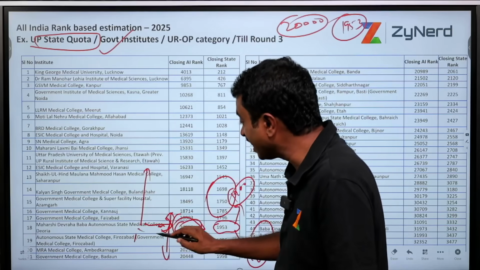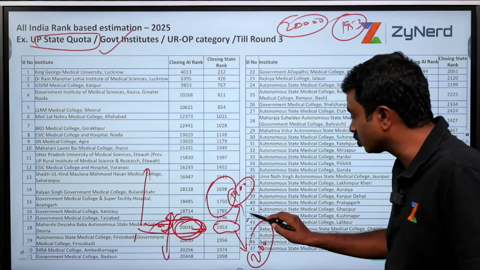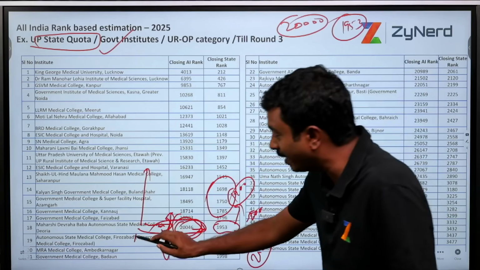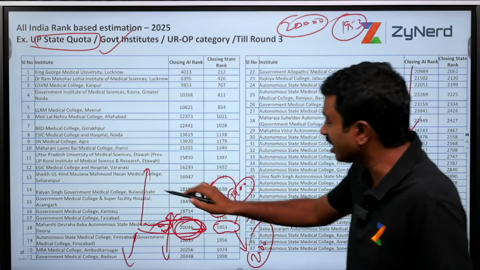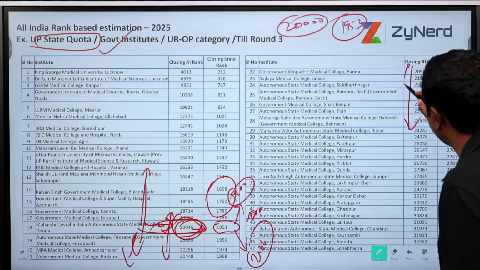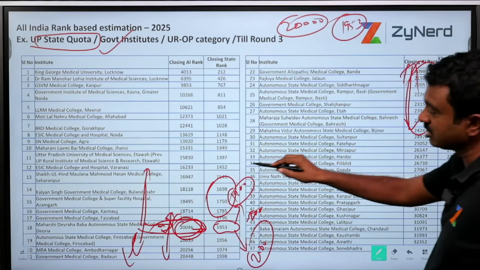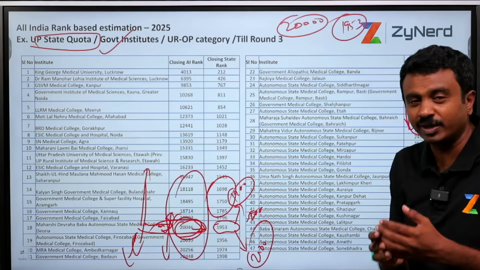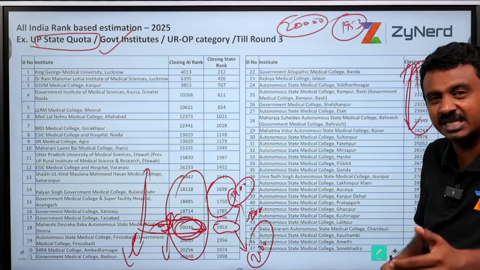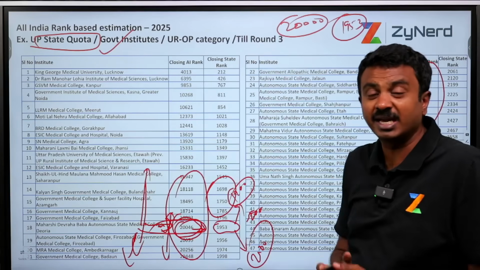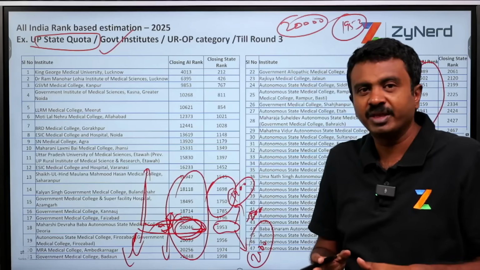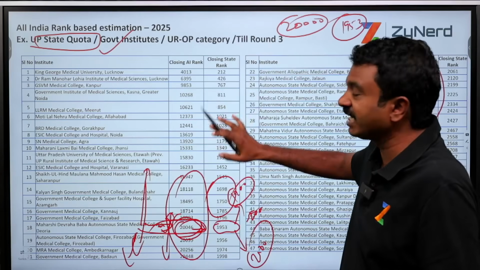And in case I don't get it, my rank becomes 2,000 this year, 2,100 this year, I need a backup, right? So I'll have another 10 institutes or so. These are my favorable, most possible institutes. I will look at institutes which closed around 20,000 plus or minus 5 or 10, and these will be my institute buckets which I need to evaluate right now if I am in Uttar Pradesh, because these are the state ranks for which I will get.